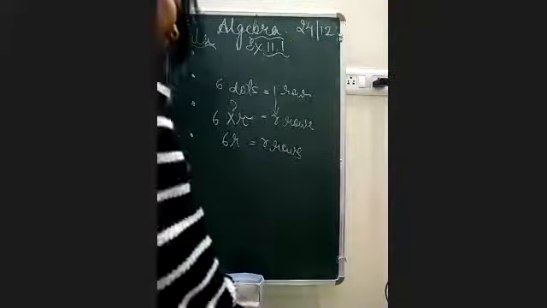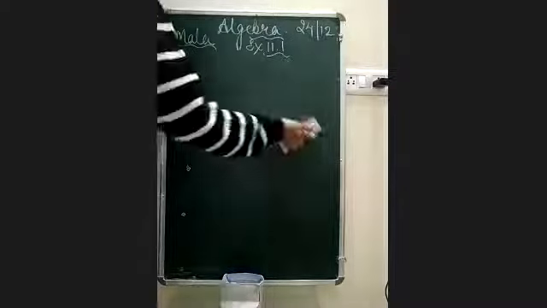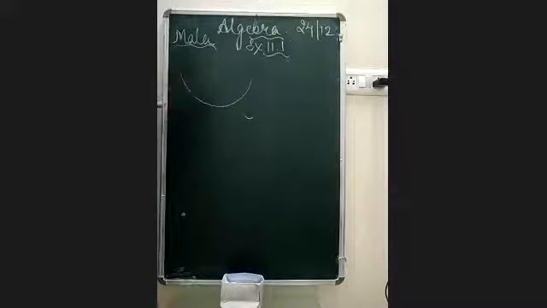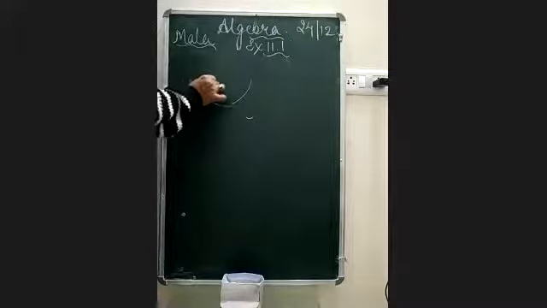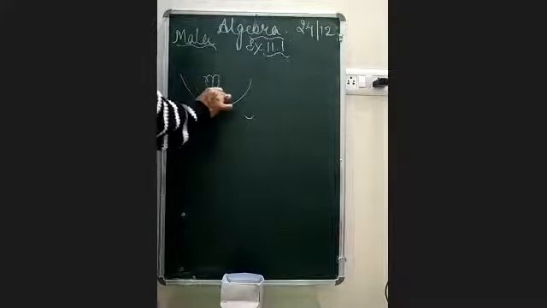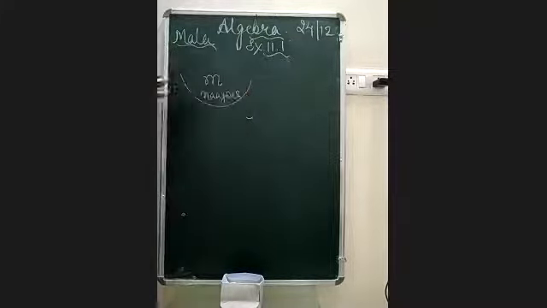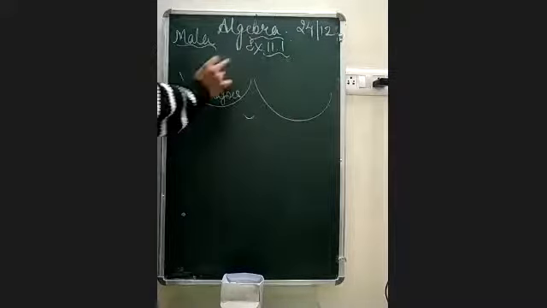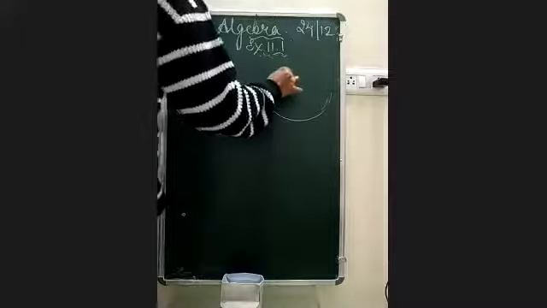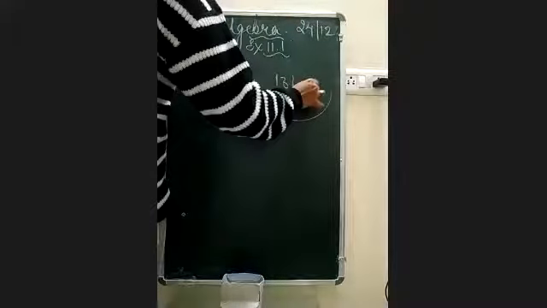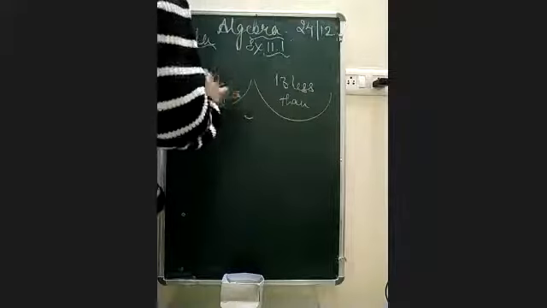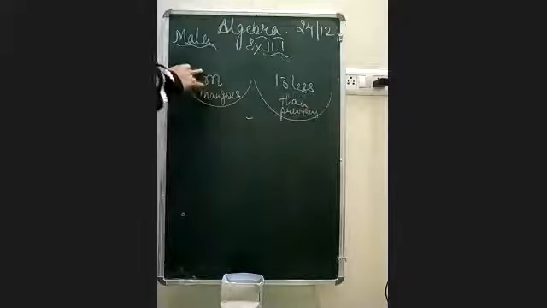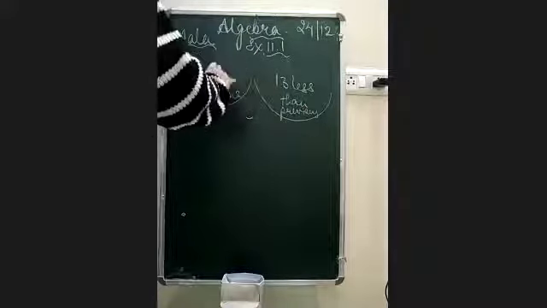Now moving on to the next question. If a basket has m mangoes and another basket has 13 mangoes less than the previous one, it means this basket has 13 less than that basket.